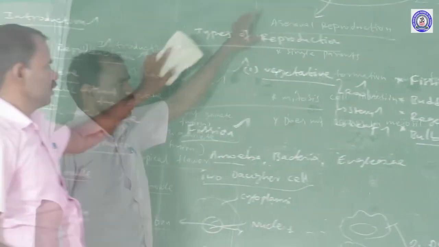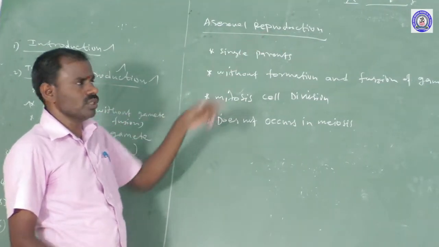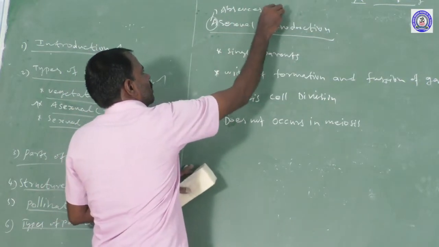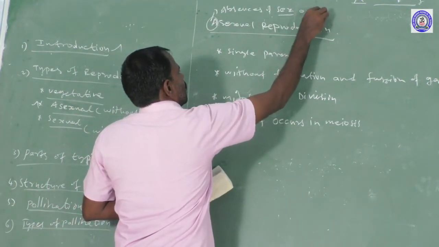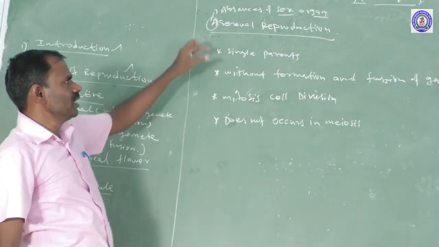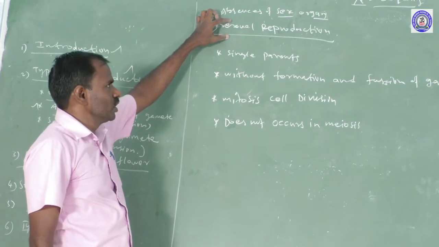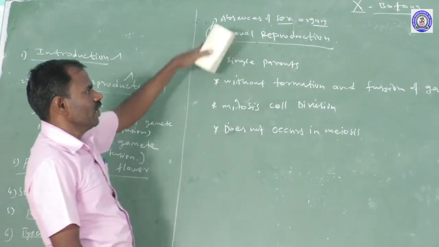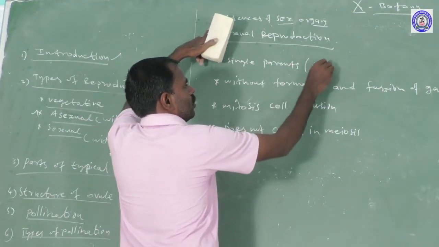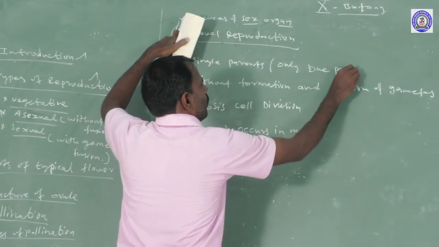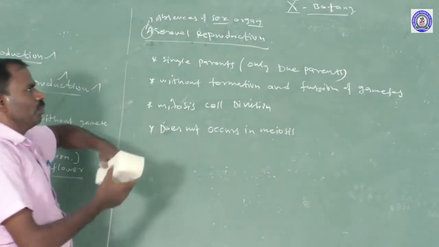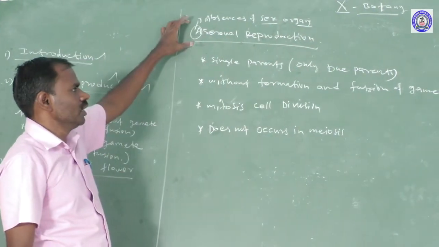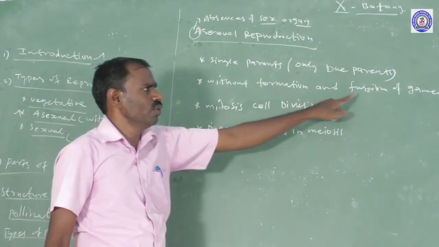Next, I am going to discuss asexual reproduction process. A refers to absence of sex organs. The sexual characters are absent in this process, called asexual reproduction. It involves only a single parent, only one parent, without formation and fusion of gametes.